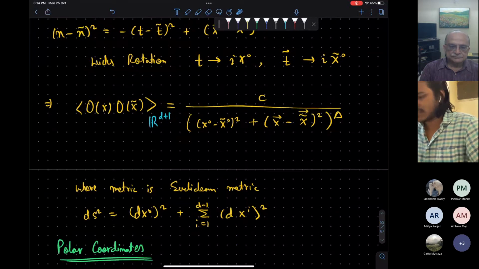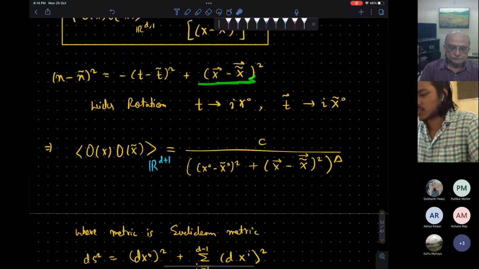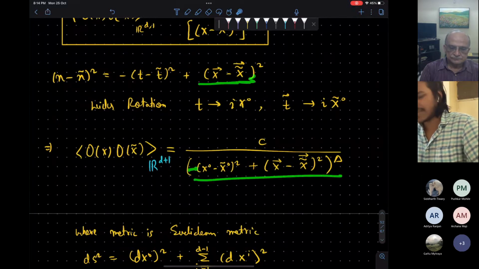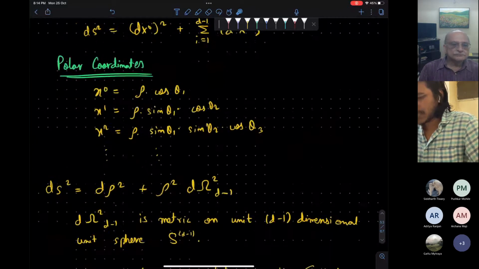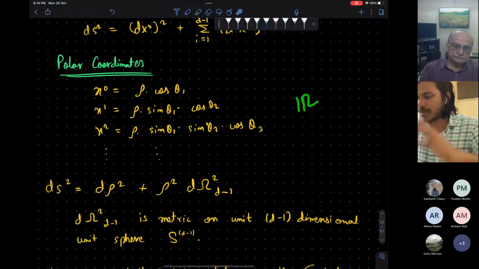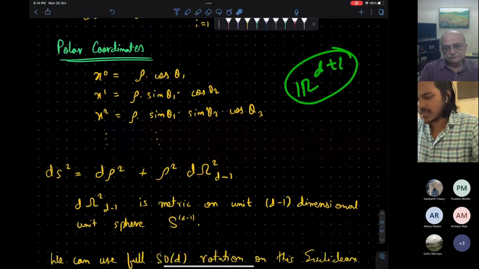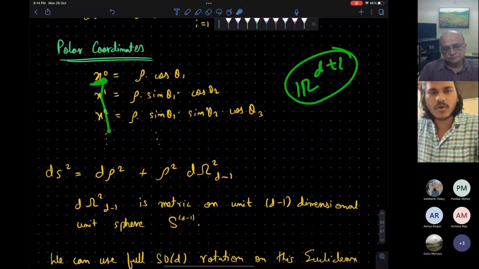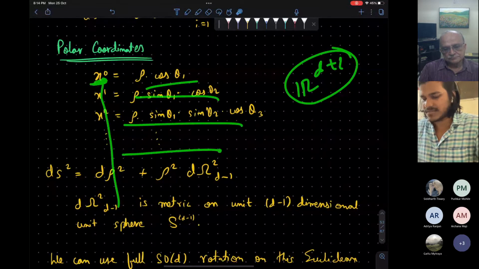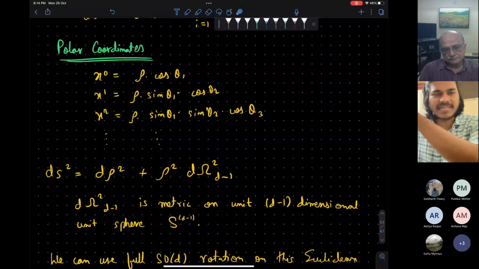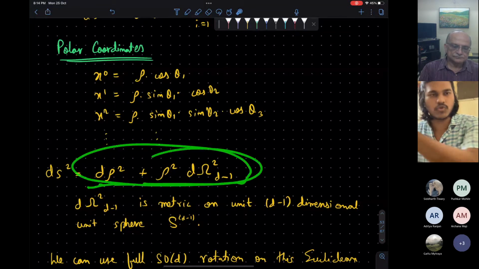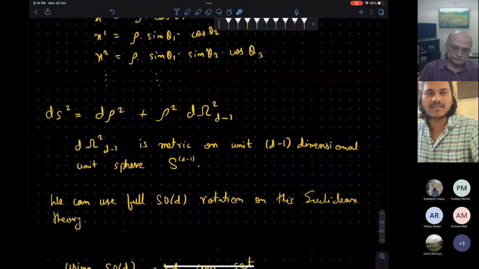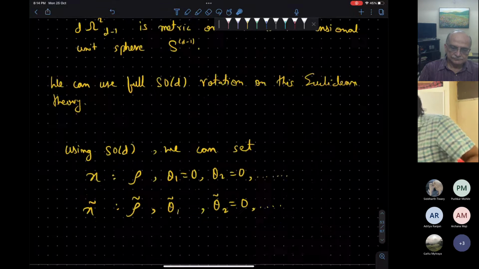So in that case, this norm squared of x minus x tilde will be just this. We will not have the minus sign, because the minus sign has been taken care of by this iota squared. Okay, so in this R^(D+1) Euclidean space, we will again write this x coordinate in terms of these polar angles. And the metric in that new space is this: d rho squared plus rho squared d Omega squared. This is the usual R^D metric in spherical coordinates.